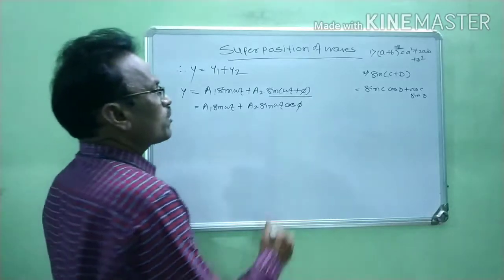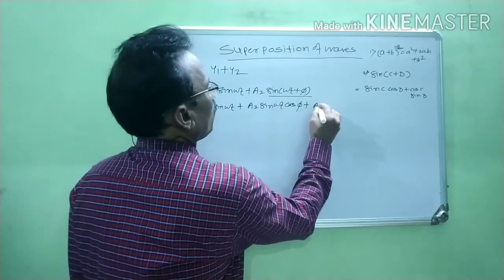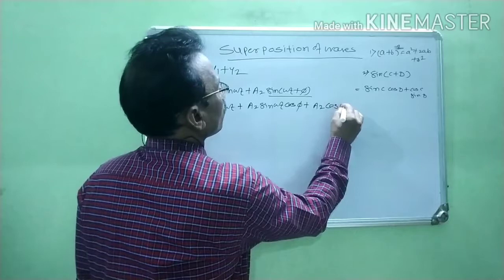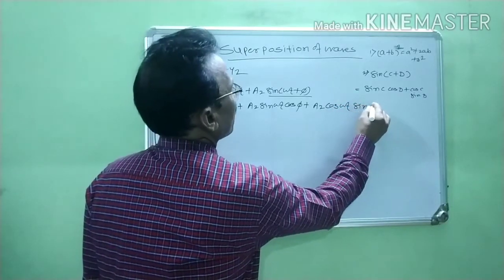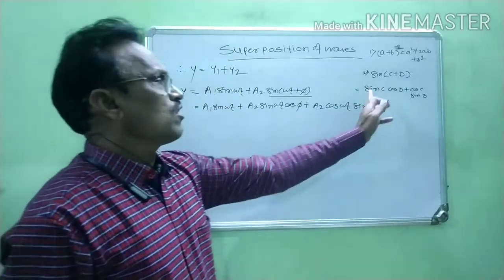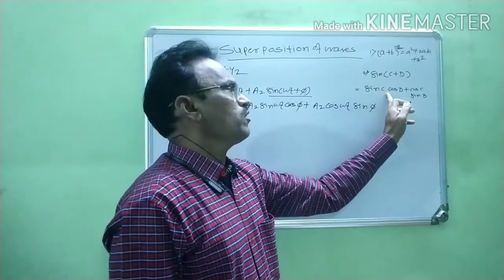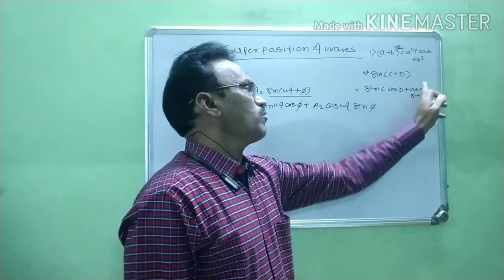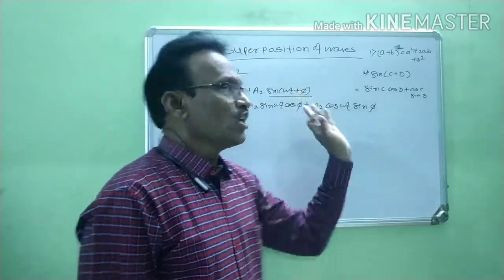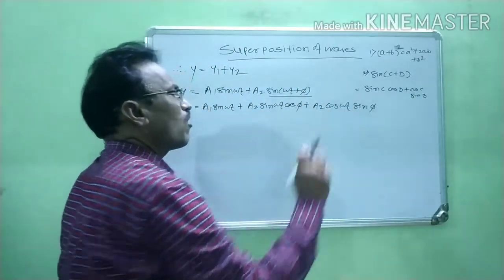Plus a2 into cos omega t sin phi. Now we use this identity: sine of c plus d is always equal to sine of c into cos d plus cos of c into sine of d. Using this identity, now we solve this.